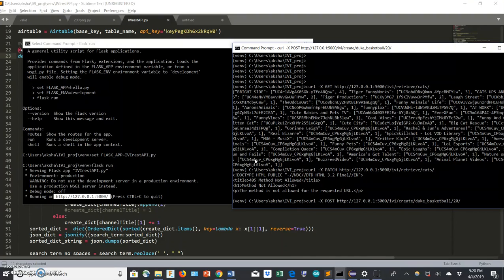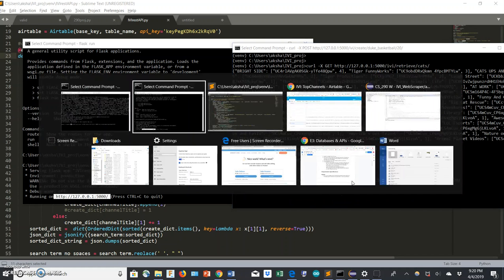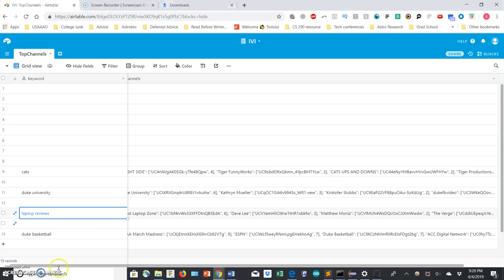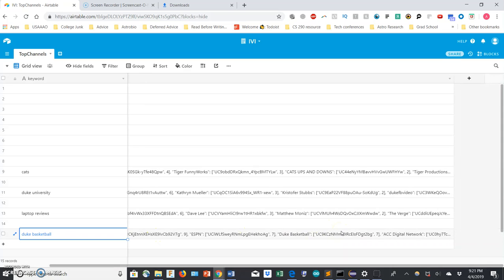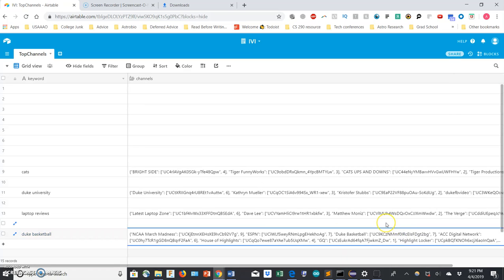So it'll take a little time. Let's see what's in there. Actually, yeah, it's already in there. Sometimes it takes a little while just because my laptop is a little weird. But Duke basketball is in here. It wasn't in the database before. We have NCAA March Madness, ESPN, Duke basketball as the top channels, and the ACC Digital Network. All of these are channels that we would like to partner with if we had the opportunity to do so. So that demonstrates why this is so useful for us.